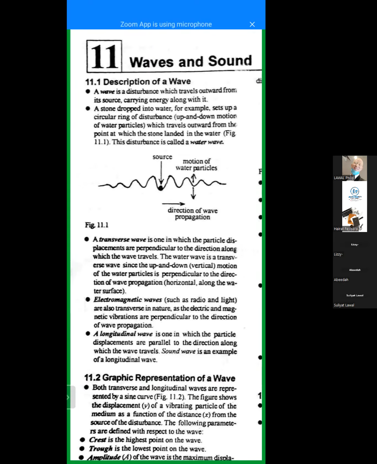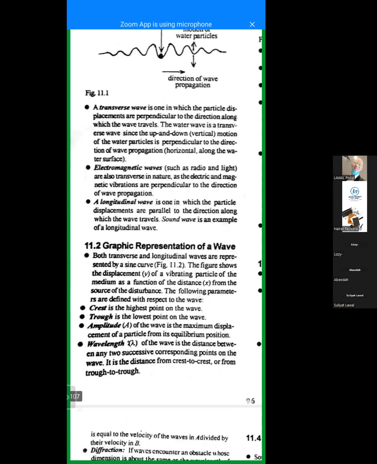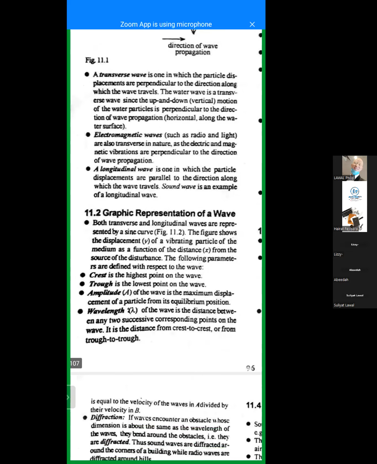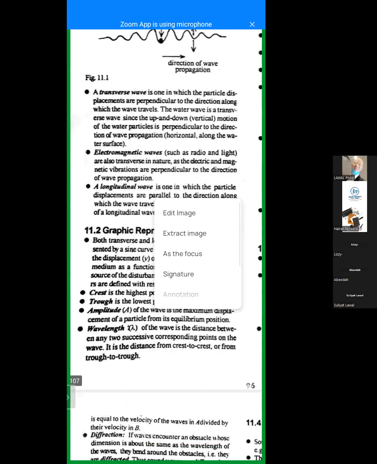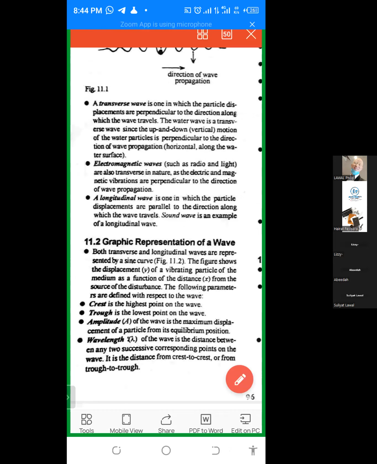I told you that there is something called transverse wave, electromagnetic waves, longitudinal wave, and mechanical waves. When a wave requires a material medium for its propagation, it is called a mechanical wave.